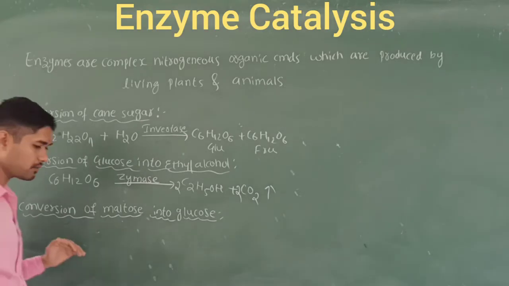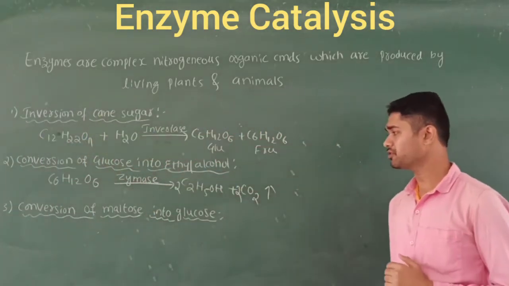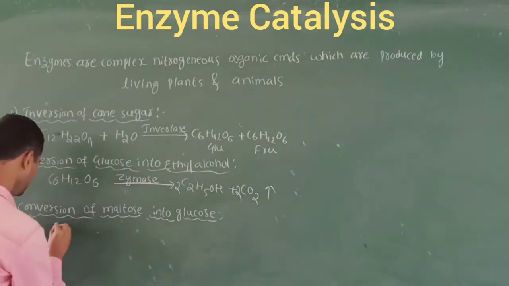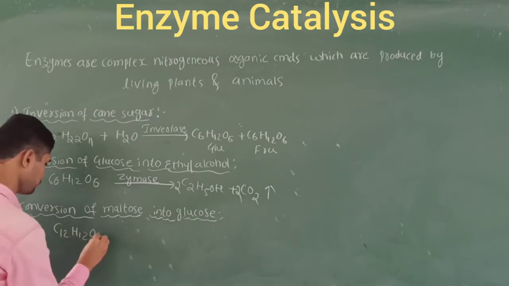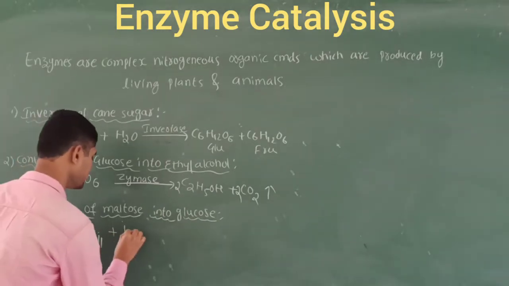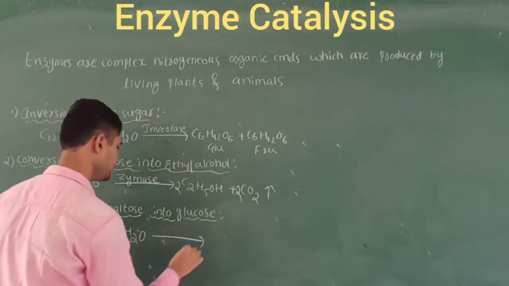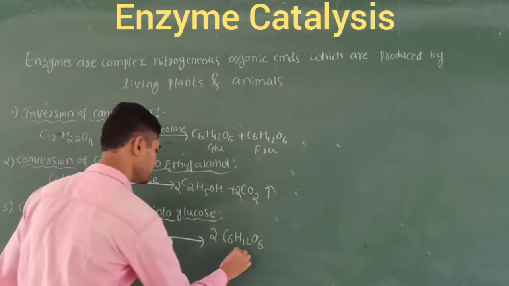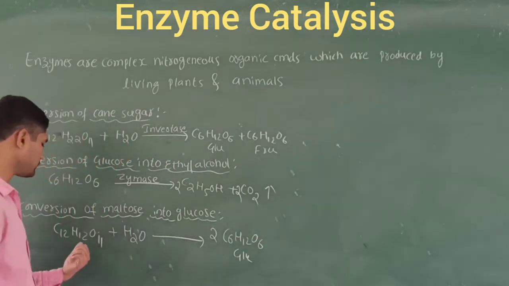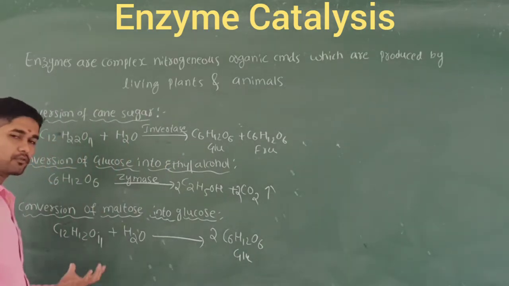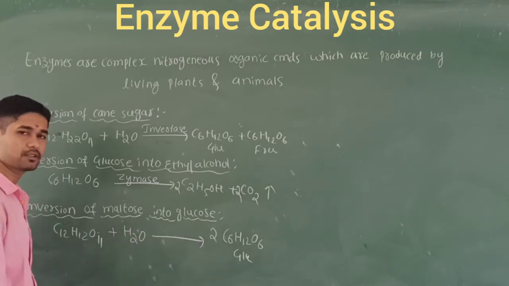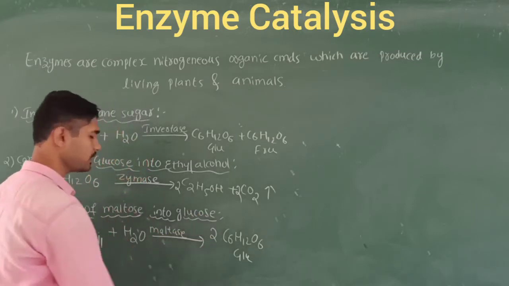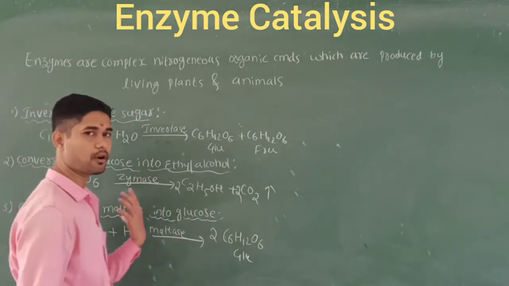The next one, the third, is the conversion of maltose into glucose. Maltose has the same formula, C12H22O11. This is called maltose. I take it with water molecules, and we obtain 2 molecules of glucose, C6H12O6. That is called glucose. For the conversion of maltose into glucose we use the enzyme called maltase. Maltase is a biological catalyst used in the conversion of maltose into glucose.